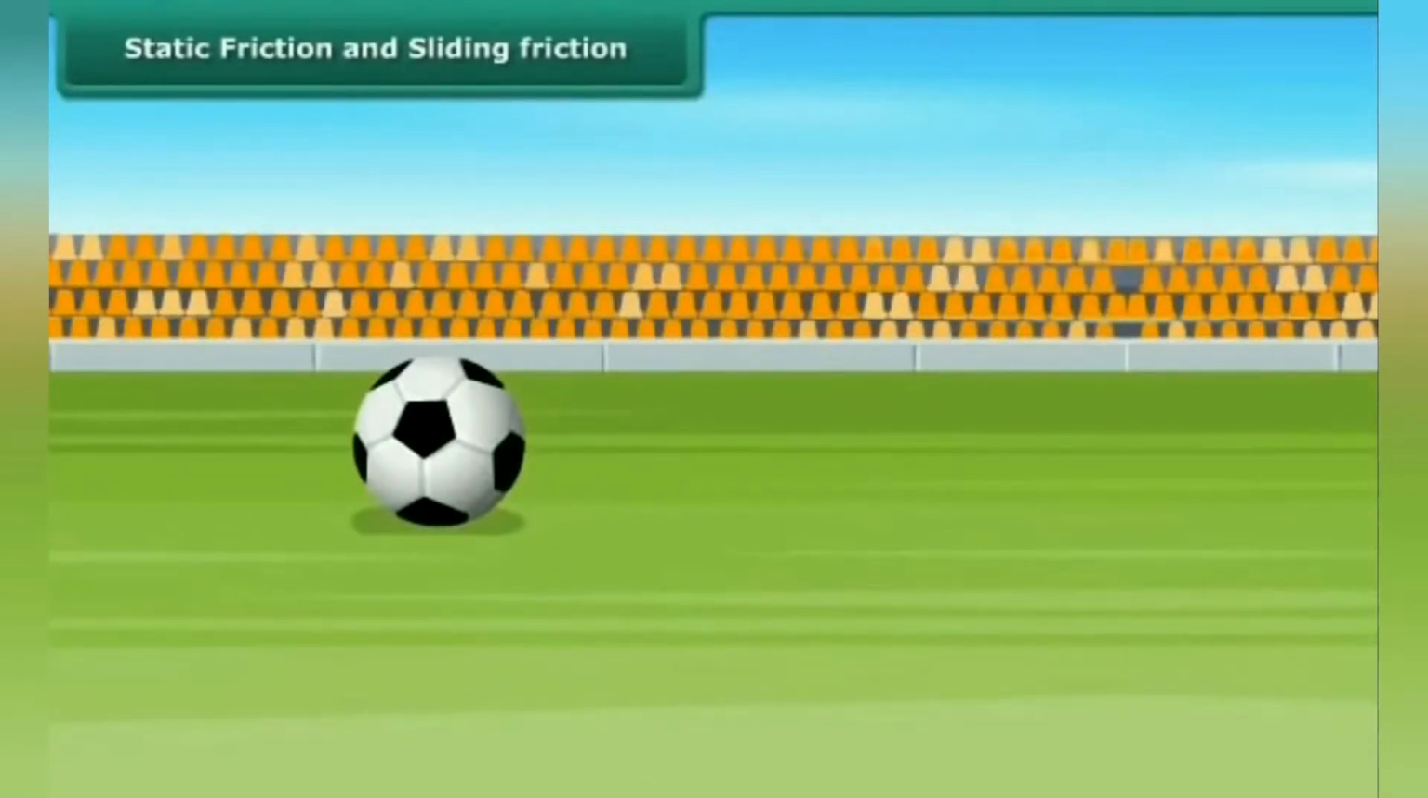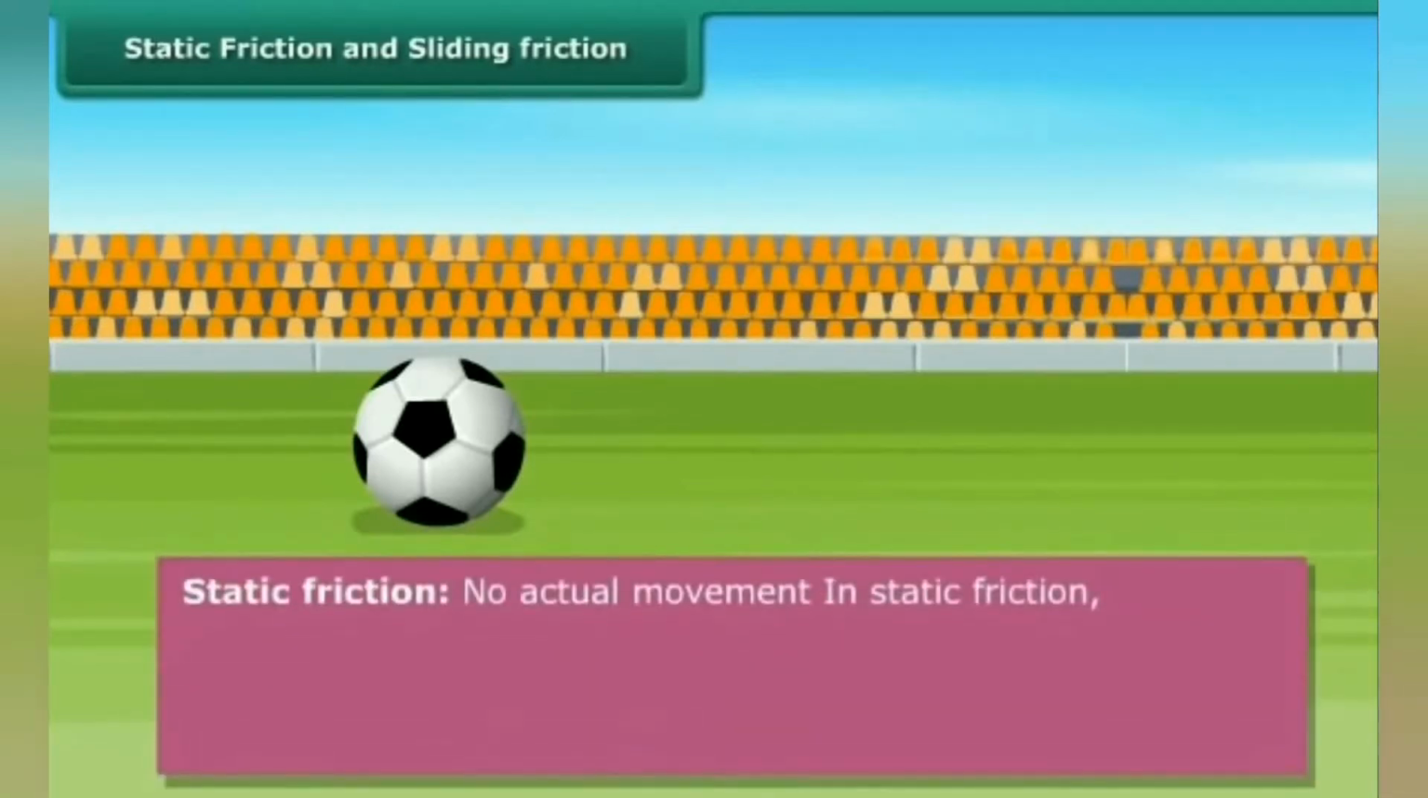Suppose that a force F is applied on a body along the horizontal, which is small enough to move it. Now, as the body remains at rest, it implies that an opposing force equal to the applied force must have come into play, resulting in zero net force on the body. This force, which acts in a direction opposite to that of the applied force, is known as the static friction.